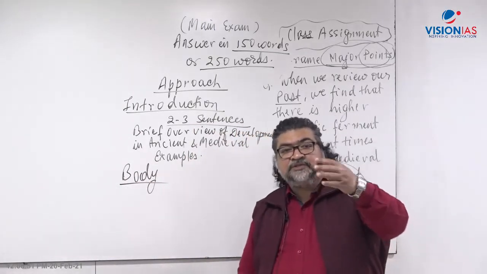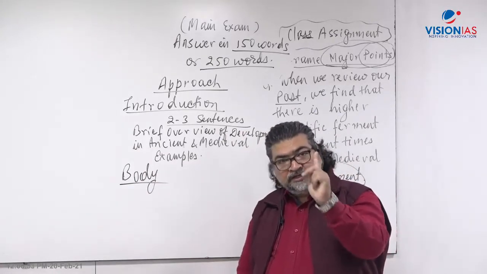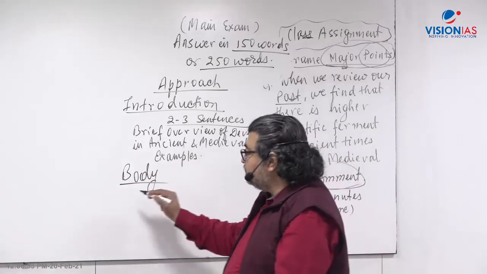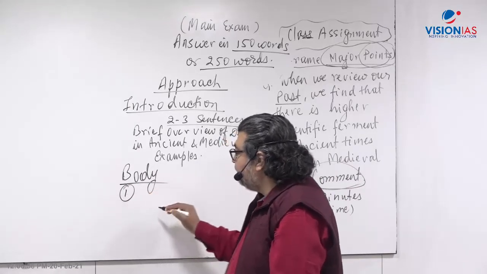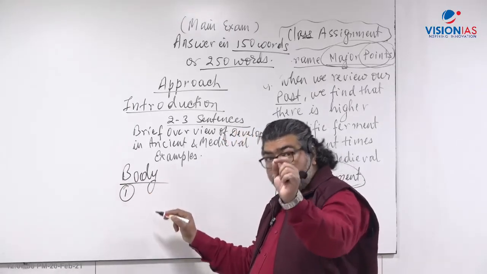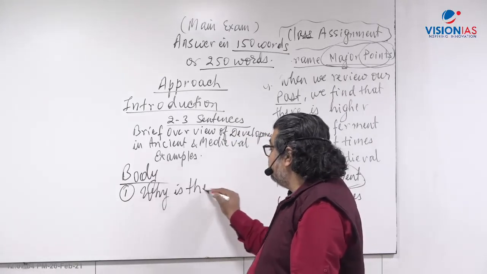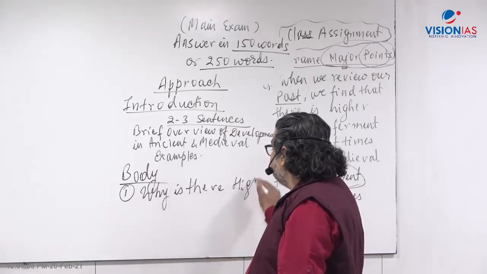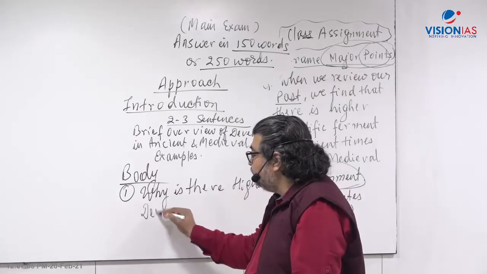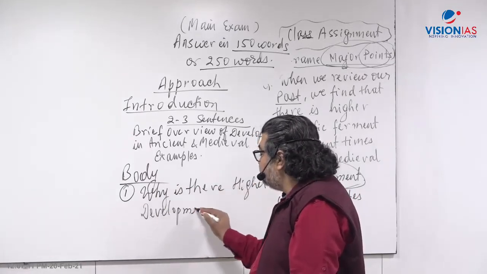So the body of the answer here, there are different ways which you can write. But the first way can be what? You can write here the first part: why is there higher development? The first question comes here when you are writing the body of the answer.